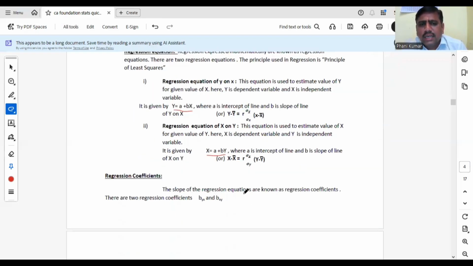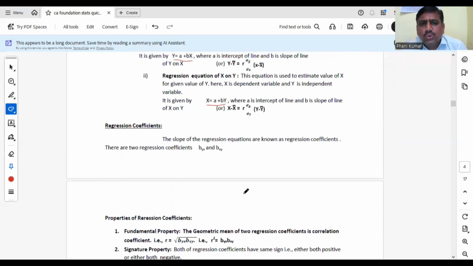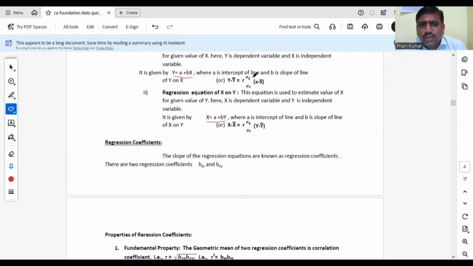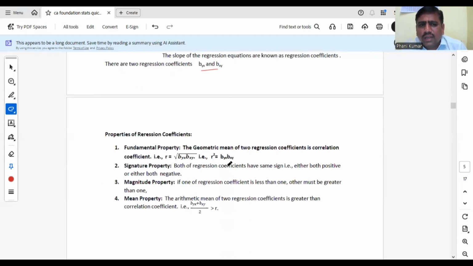Okay, next. Regression coefficients. In these two regression equations, the coefficient parts, that means byx and bxy, r sigma y by sigma x and r sigma x by sigma y, these two are known as byx and bxy. These two are known as regression coefficients. Since we have two regression equations, we have two regression coefficients also. Regression coefficient of y on x is denoted by byx and regression coefficient of x on y is denoted by bxy.